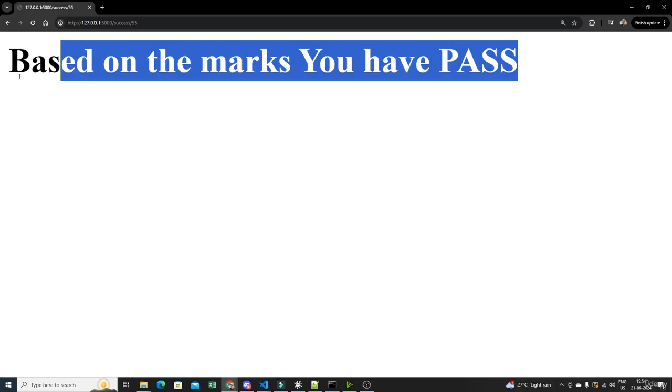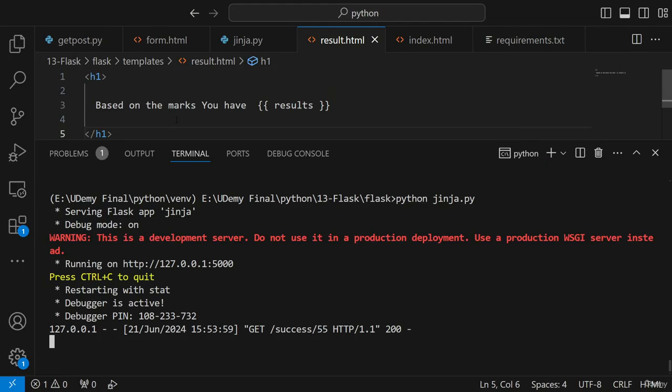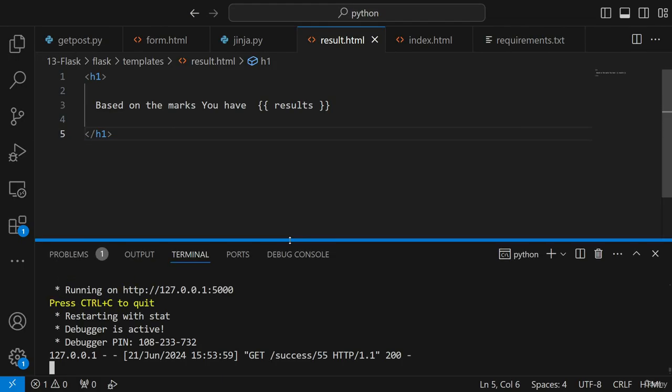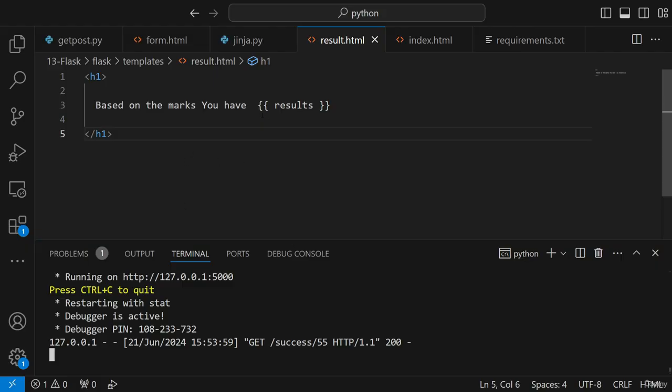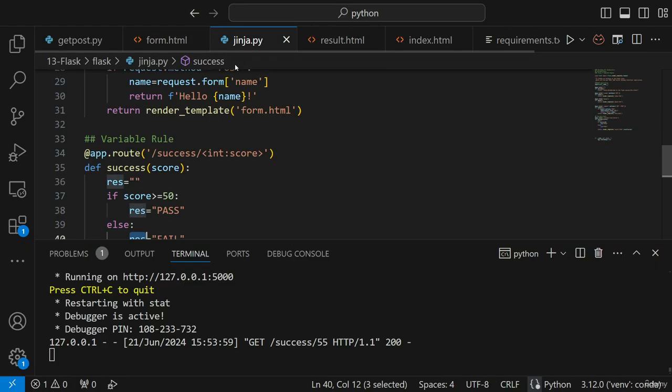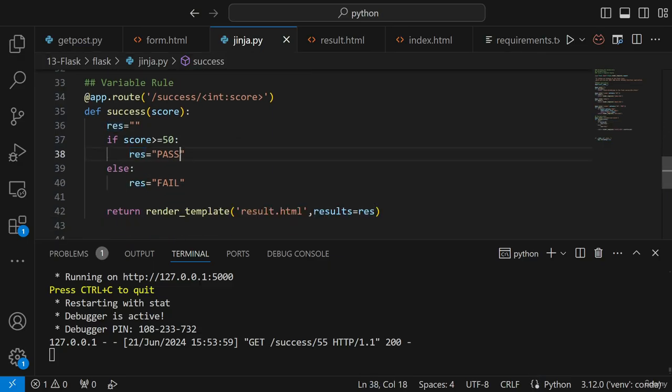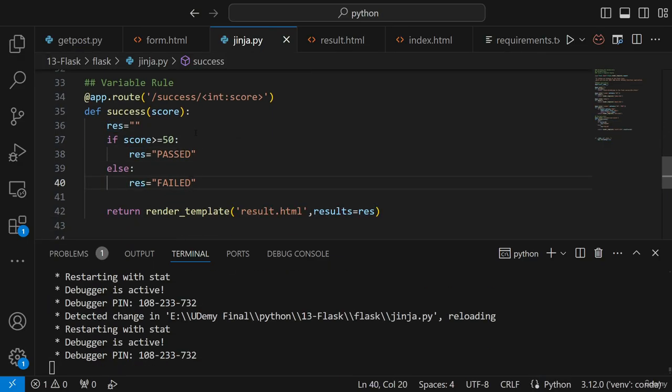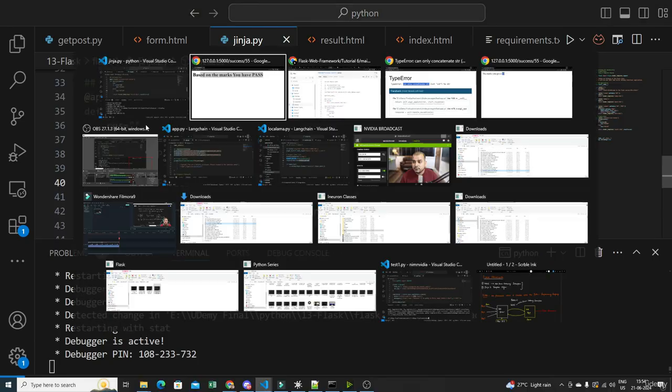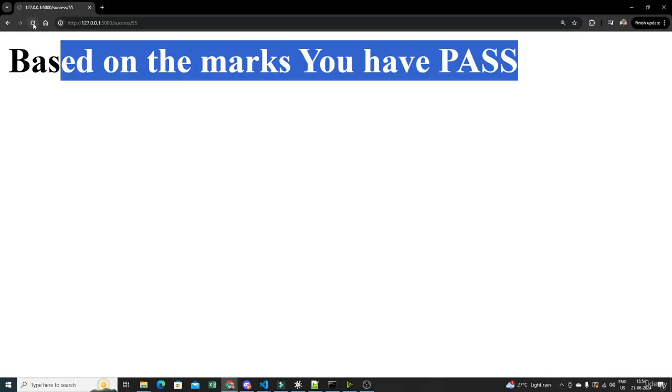I know the spelling of the sentence may not be right, so I will try to do the same thing over here. I'll say, based on the marks you have, instead of writing it over here, I'll say passed, I will say failed. Okay, done. Now if I reload it, here you can see based on the marks you have passed.